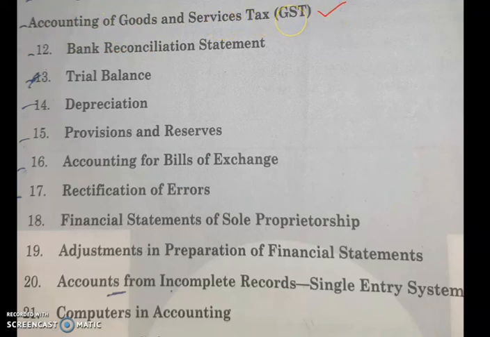In this chapter there is not much to discuss, only a few concepts that should be learned. Then we have bank reconciliation statement, trial balance, depreciation, provision and reserves, accounting for bills of exchange and rectification of error. These many chapters we will discuss today.